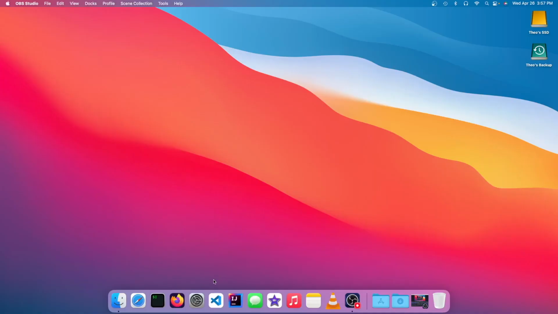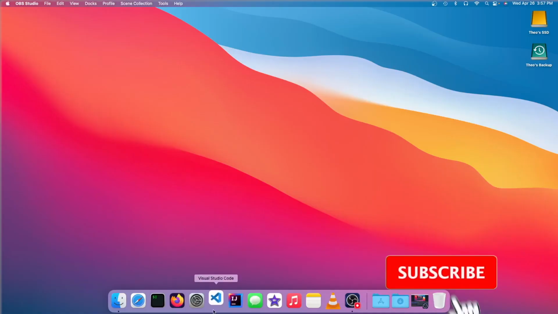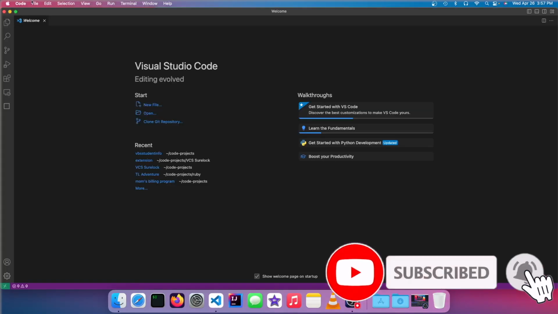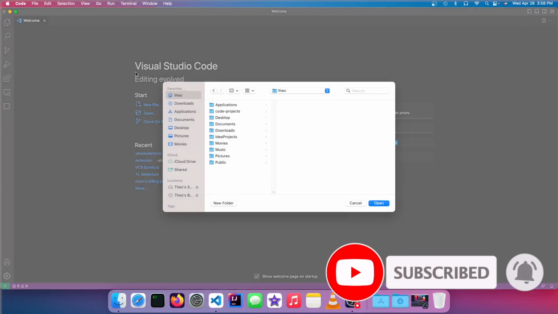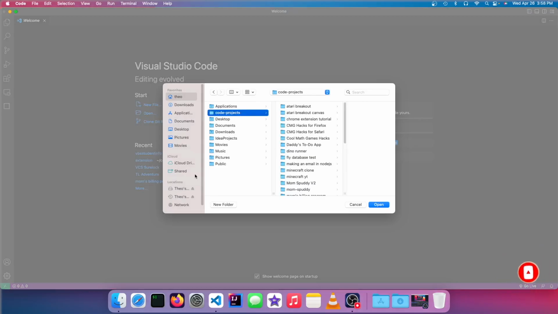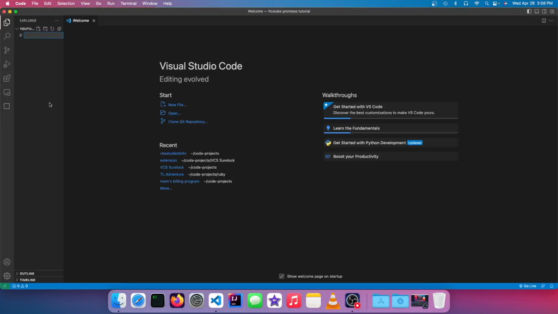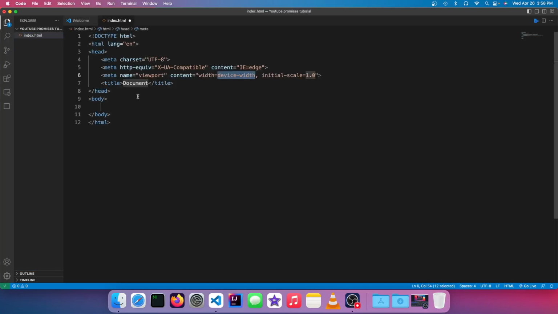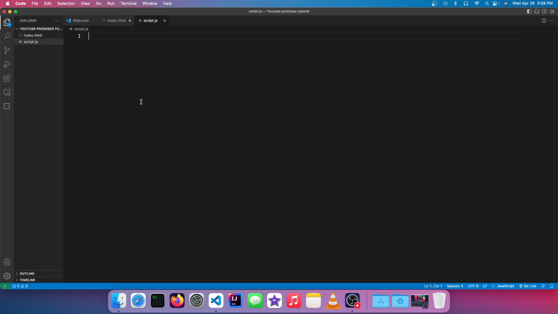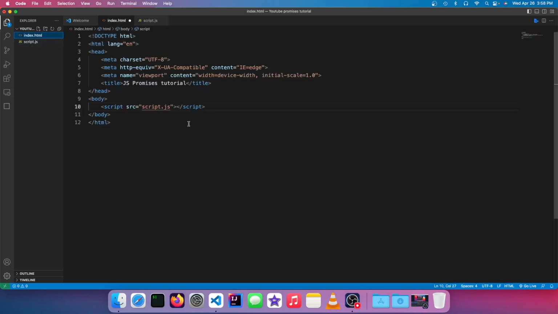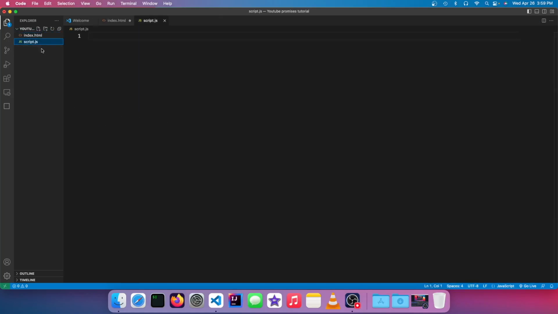So the first thing you want to do is open up your code editor. I use Visual Studio Code, and I'm just going to create a new project for the demo. Alright, so I have my JavaScript file opened and it is in an HTML environment, so it will run.